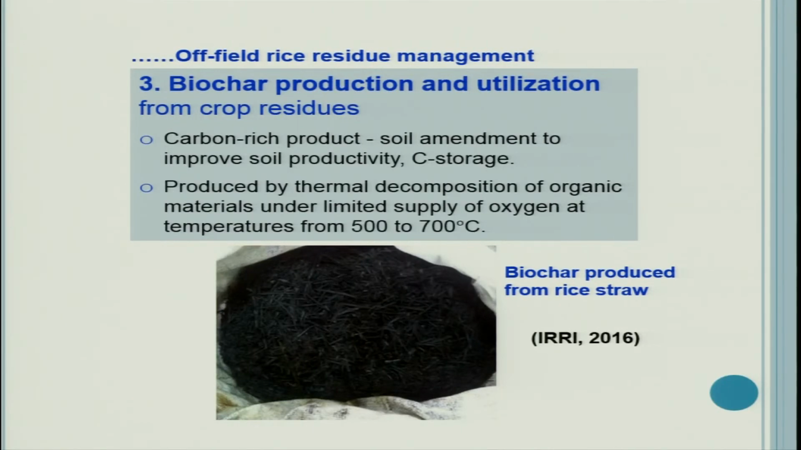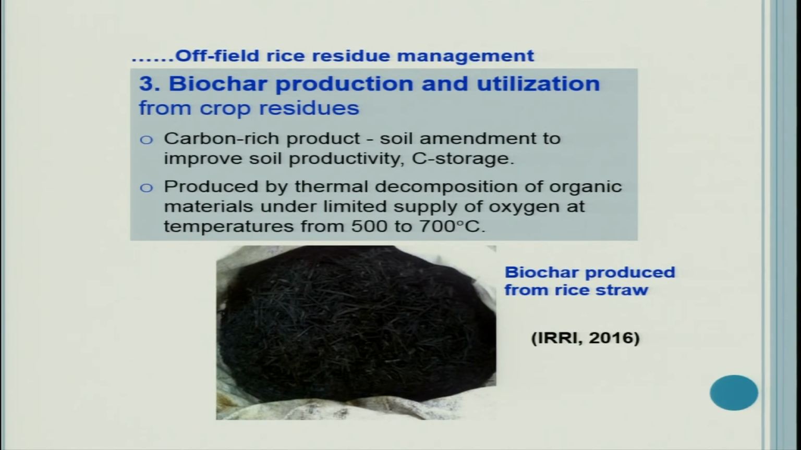Now see, biochar can also be produced from the rice residues and it can be utilized. It is a carbon-rich product, a soil amendment to improve soil productivity. It is long-term carbon storage produced by thermal decomposition of organic materials under limited supply of oxygen, meaning not a full supply of oxygen, a partly anaerobic condition, at temperatures from 500 to 700 degrees centigrade. You can see the picture of the biochar.